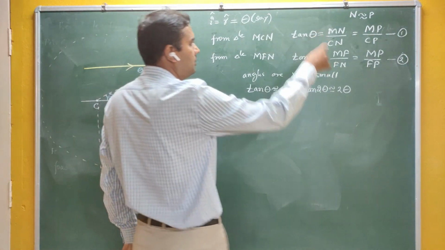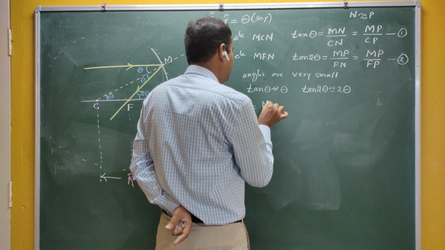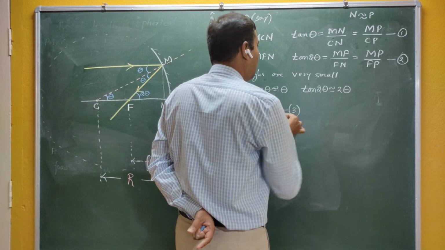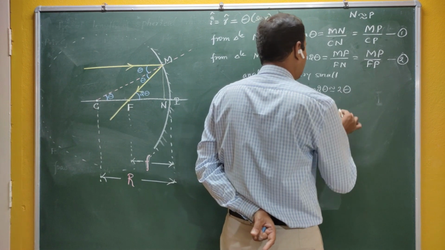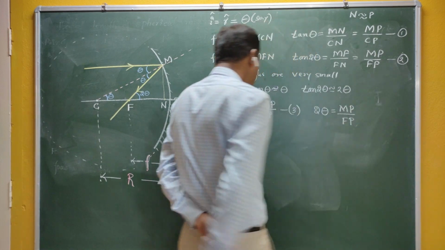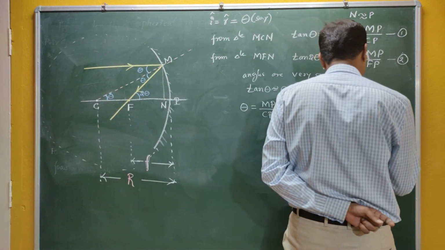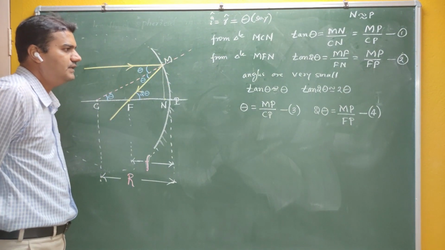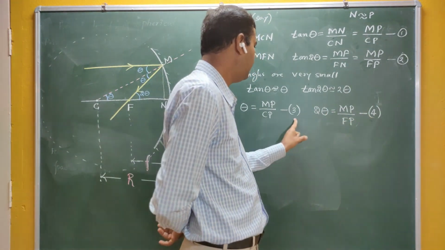In that case, your equation 1 becomes theta can be written as MP by CP, and your equation 2 becomes tan 2 theta is equal to 2 theta, which can be written as MP by FP. So this becomes MP by CP and this becomes MP by FP. Is it correct?